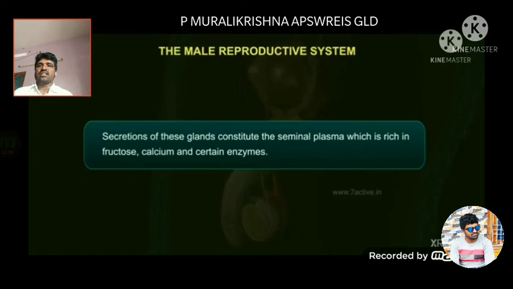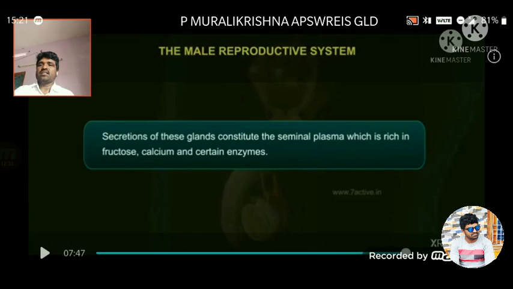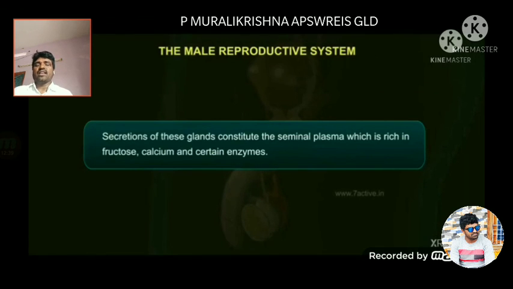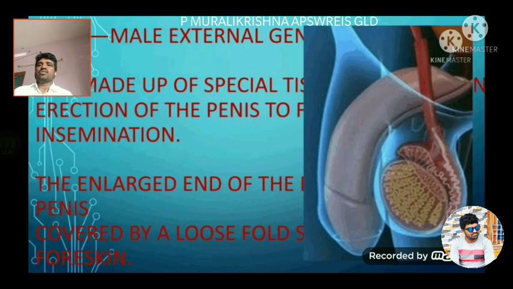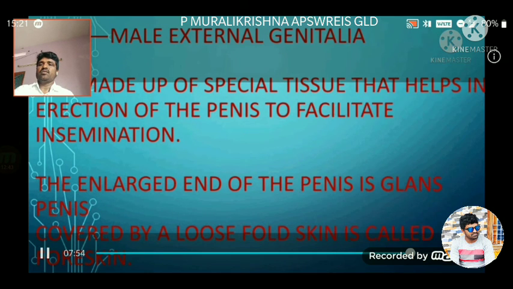What are the seminal vesicle secretions, prostate gland secretions, and bulbourethral gland secretions? These three secretions together are called seminal plasma, which is rich in fructose.